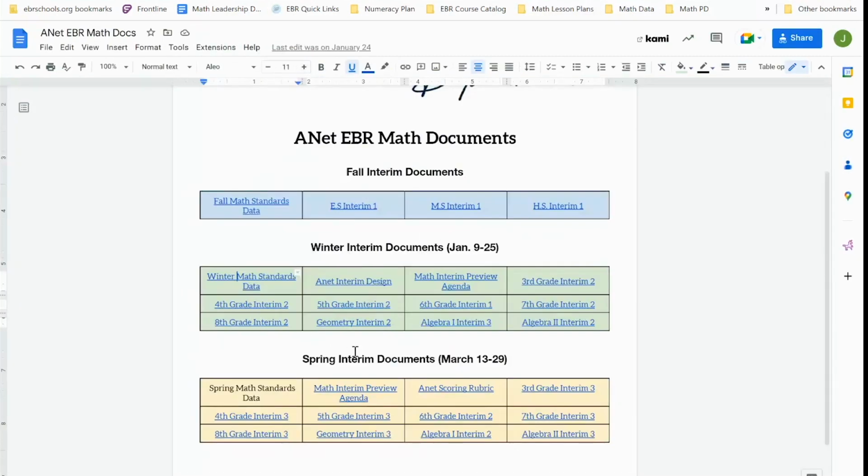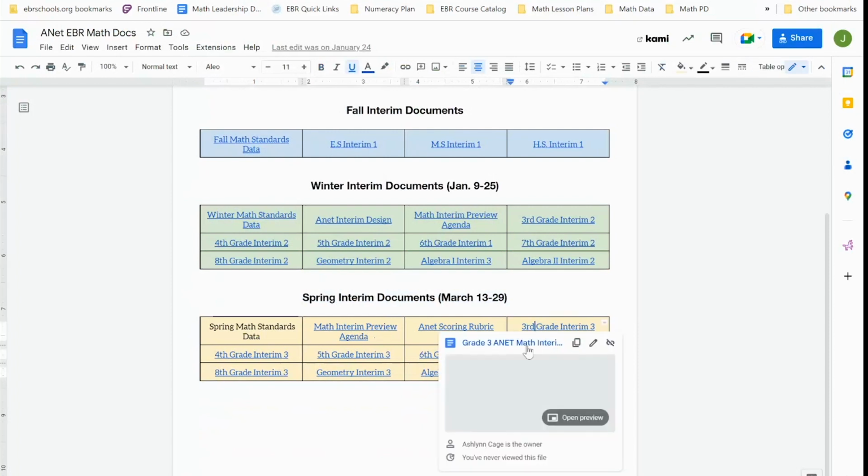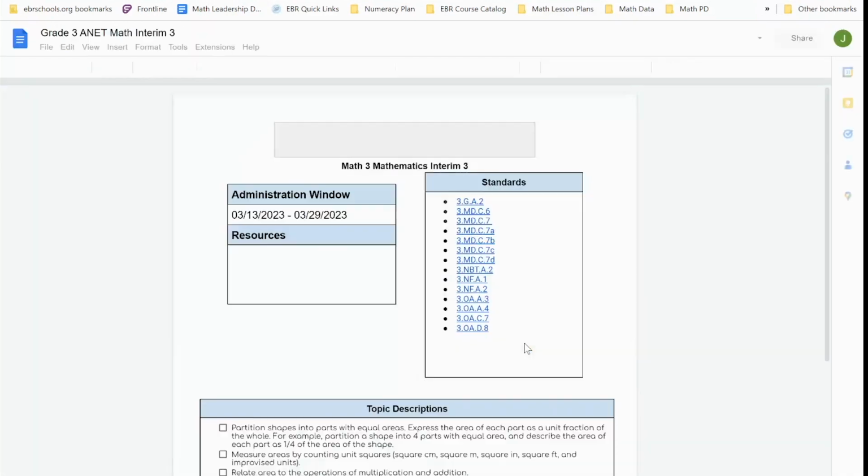The interim 3 component, though, which we identified right here as spring documents for the March 13th through the 29th, we've given you a few things. You have an interim preview agenda, you've got the scoring rubric, and then we'll stick with third grade because that's kind of where our conversation's been. But you also have the interim 3 look ahead document.